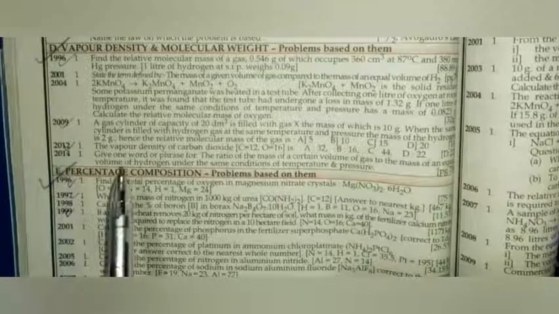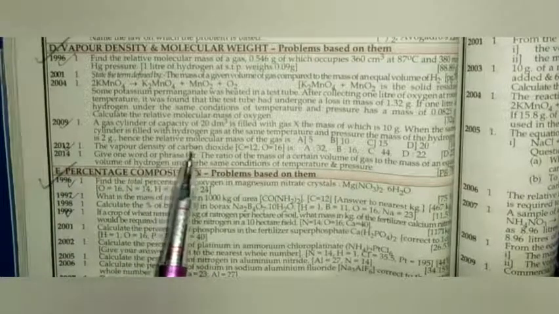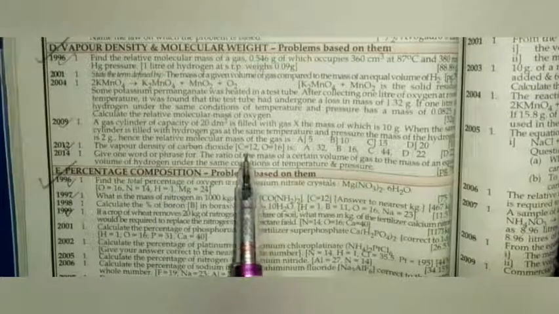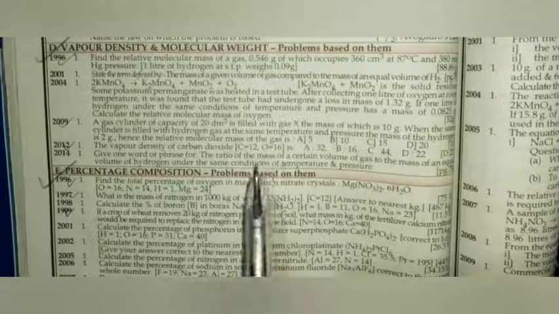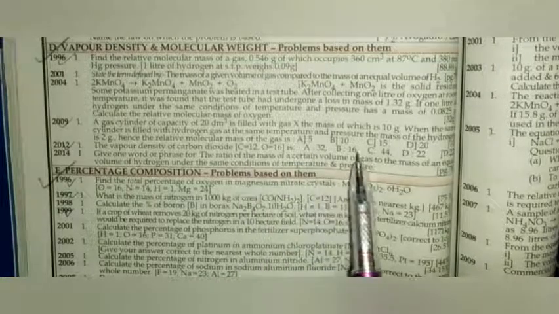The last question from the vapor density and molecular weight section, I am taking from the 2012 year. The vapor density of carbon dioxide. In this question we have to find the vapor density. We are given C equals 12 and O equals 16, the atomic weights of the elements. And options are A 32, B 16, C 44, D 22.